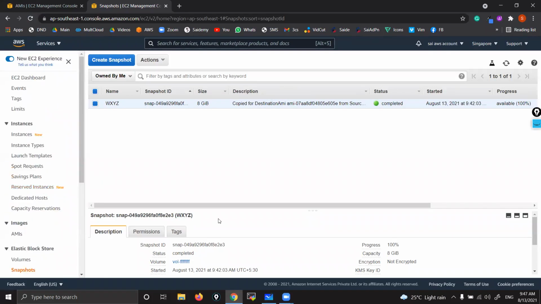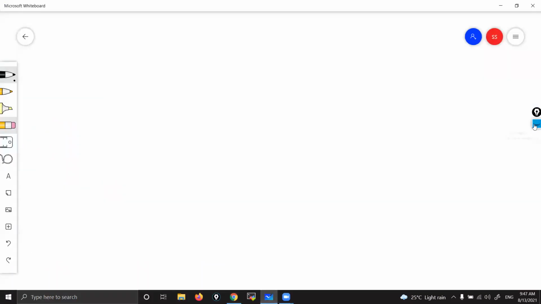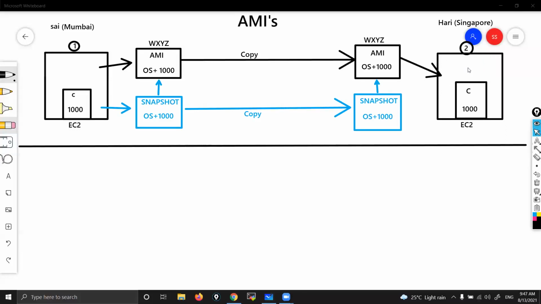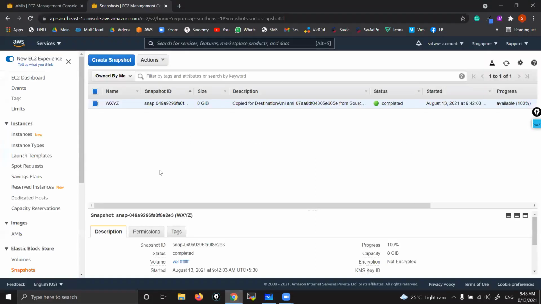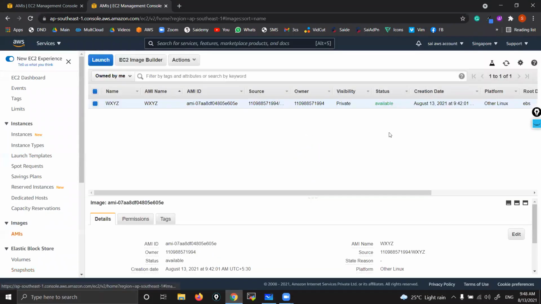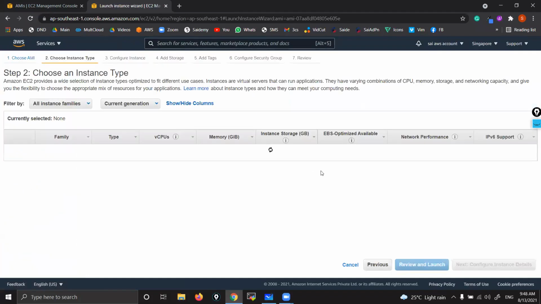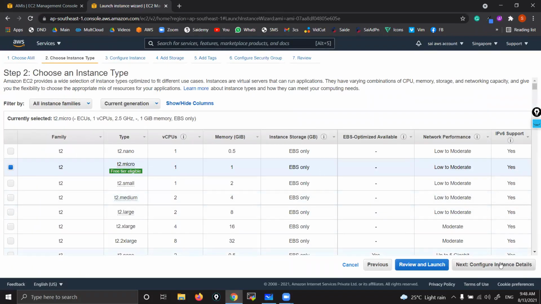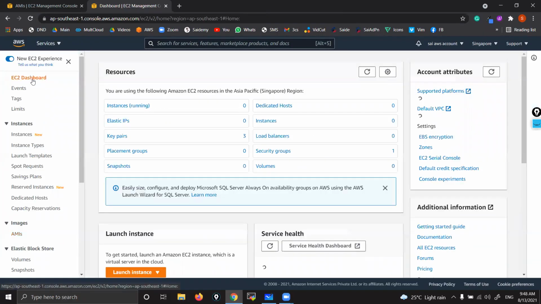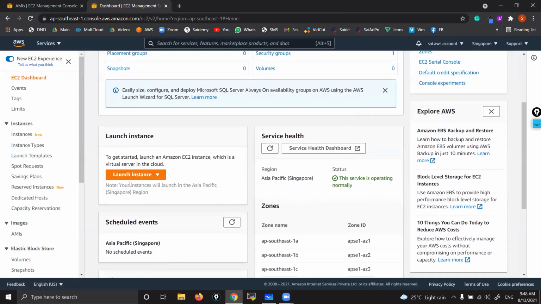Now, what Hari is going to do here: Mr. Hari is going to launch one instance from the AMI which I have shared with you. Let's see how he is going to launch an instance, and for that he'll give a name, 2. This is the AMI in Singapore. Here he can see an option called launch. Launch. You can see the same T2 micro, all these things will work in the same manner. Or he'll get this option in one more place, that is, go to the EC2 dashboard, and here, launch instance.